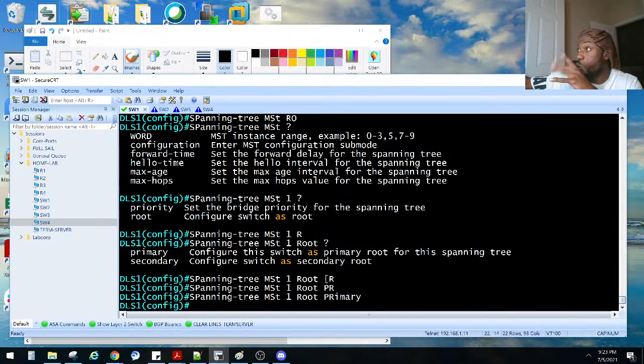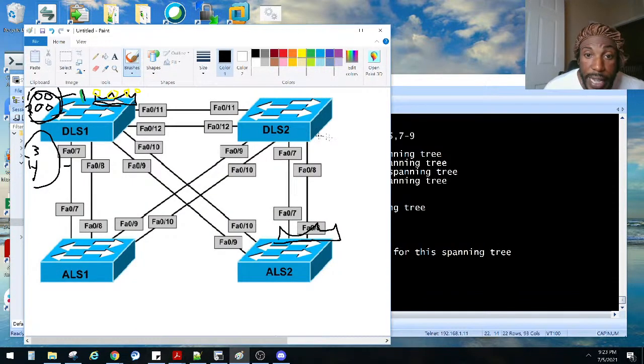So DLS2 is going to be the root for VLANs 300 and 400. So we'll go to DLS2, this guy right here, and he's going to be the root bridge for 300 and 400. I know I drew a 300, 400 over there, right? So he also gets a crown, right? You get a participation award here, right?